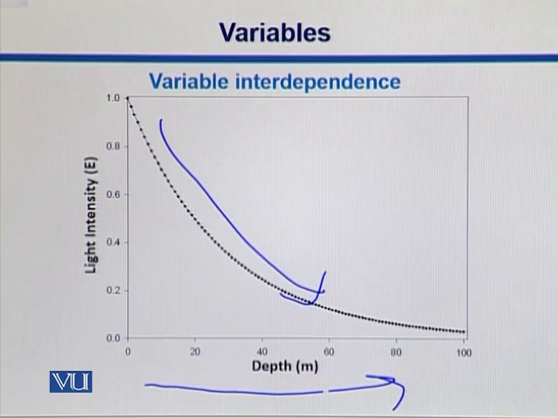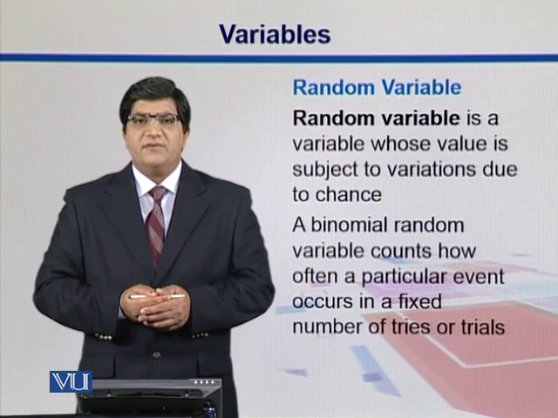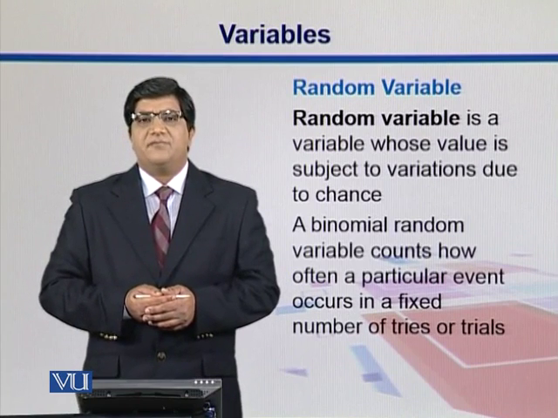If you look at depth, that is an independent variable. It does not depend on intensity, but intensity depends on depth. So in that case, this one is the independent variable, and light intensity, which is dependent on this, is a dependent variable. Within the variables, we can also say random or fixed variables.